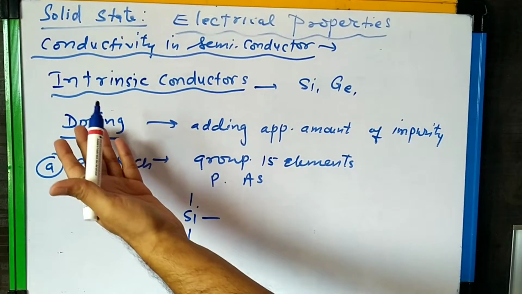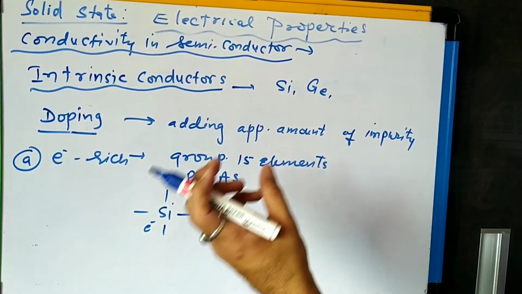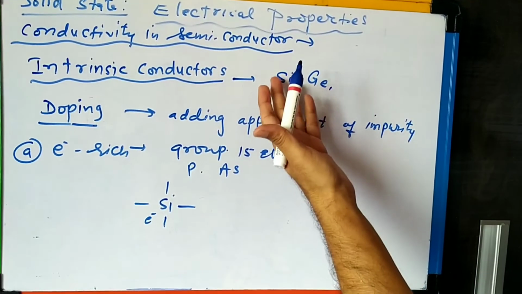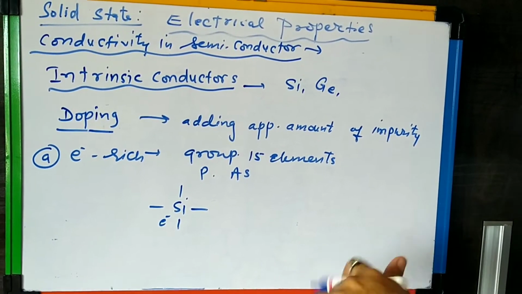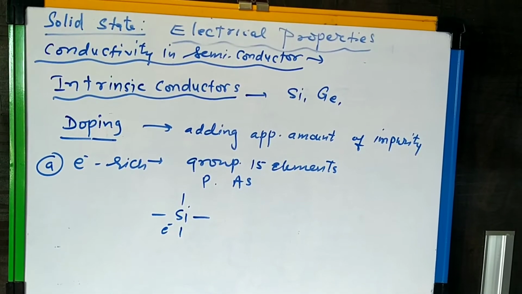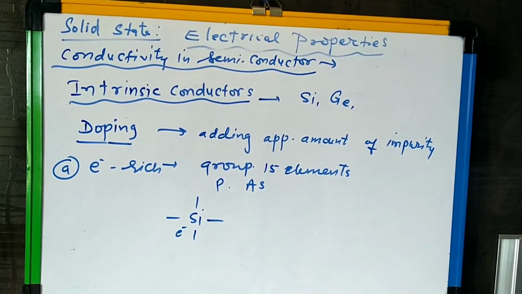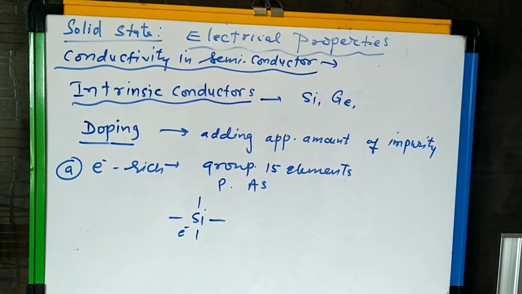That process we call what? Doping. Doping means what? Adding an appropriate amount of impurities to the semiconductors like silicon and germanium to enhance the conductivity. So that process is called what? Doping. Now if you see how doping can be done, it can be done in two ways.